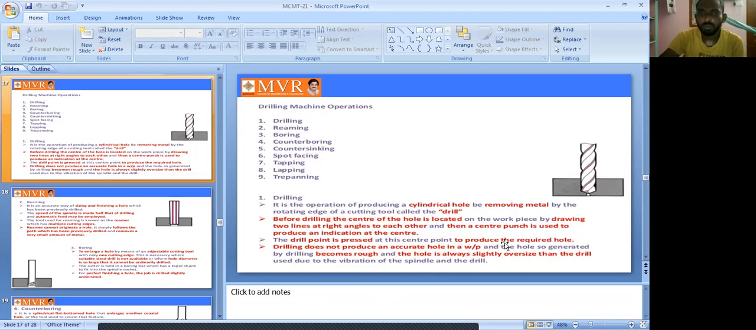So next, a drill does not produce an accurate hole in the workpiece, and the hole so generated by the drilling is rough, and the hole is always slightly oversized than the drill used, due to vibration of the spindle and the drill. See, a drill cannot produce an accurate hole.